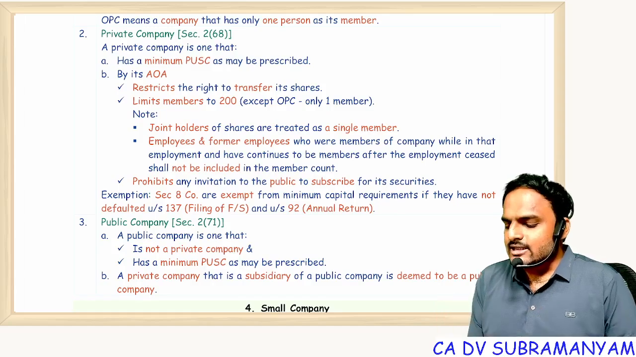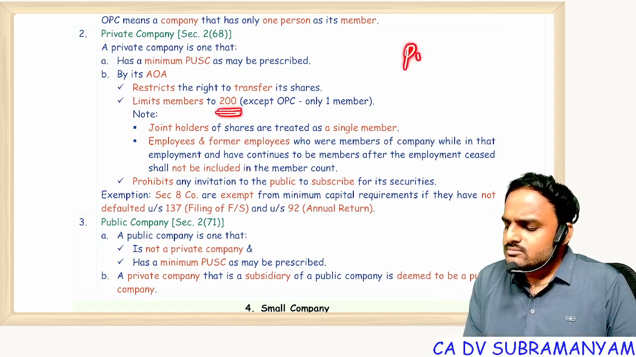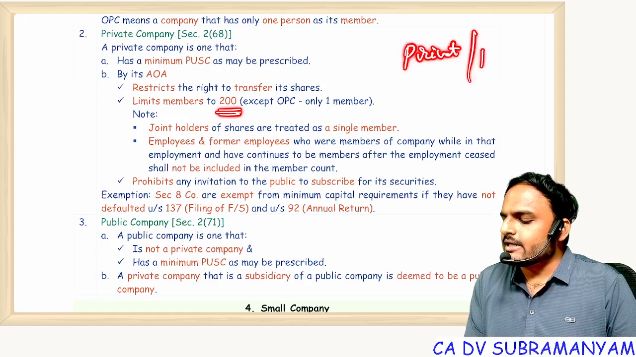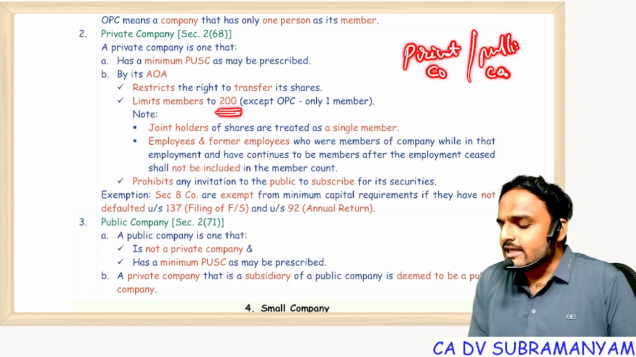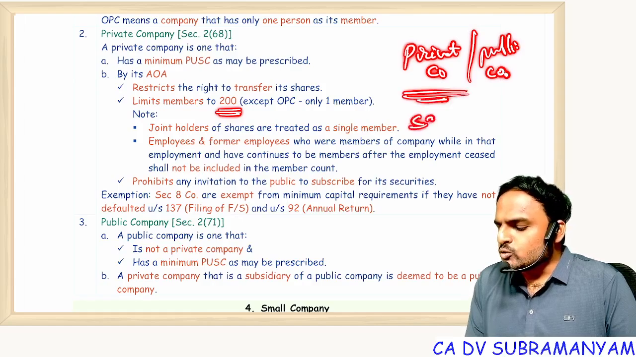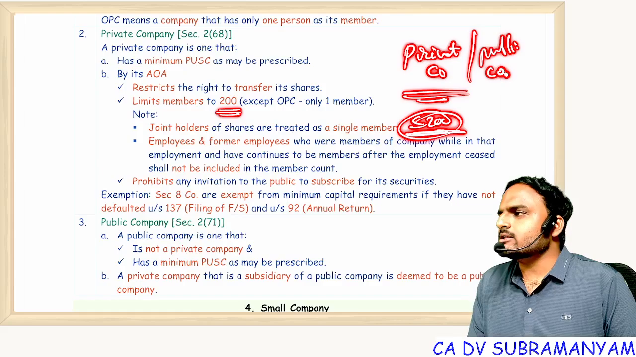But why did they fix a limit? The reason is we should separate private from public. We should separate a private company from a public company. For that they fixed a limit. Up to 200 members, you can enjoy the privileges of a private company.